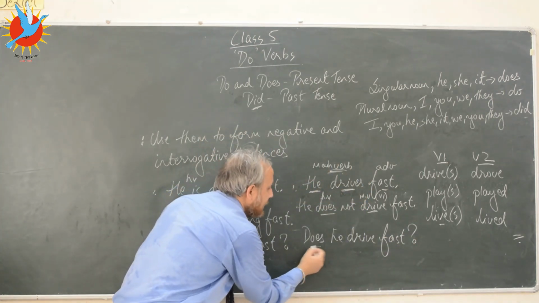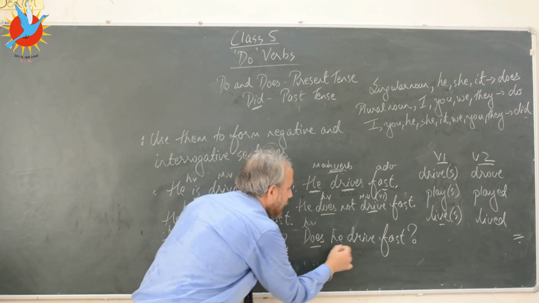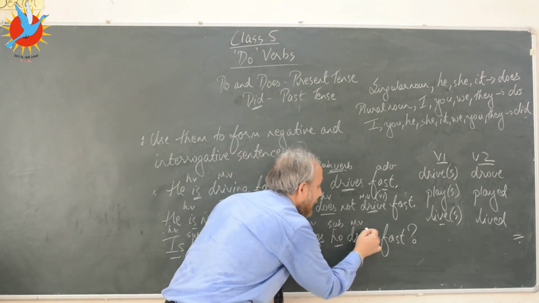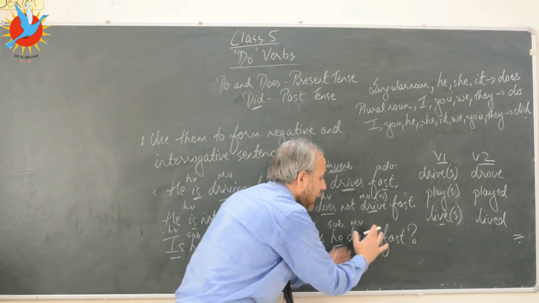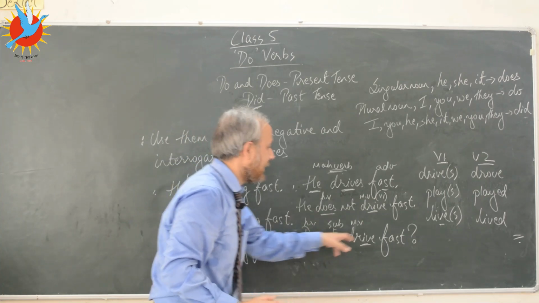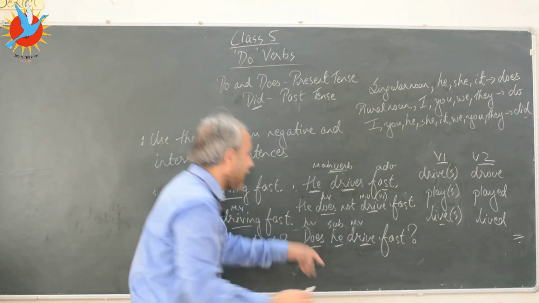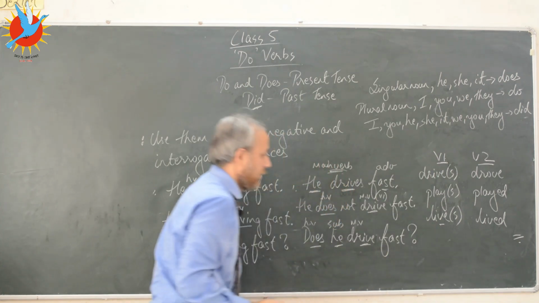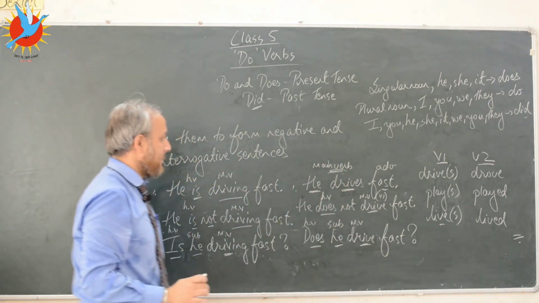Now if you look at this sentence, does is the helping verb here, he is the subject, and drive is the main verb in its base form. Base form means without the s or the es. So, does he drive fast? You cannot say does he drives fast. This will be wrong.